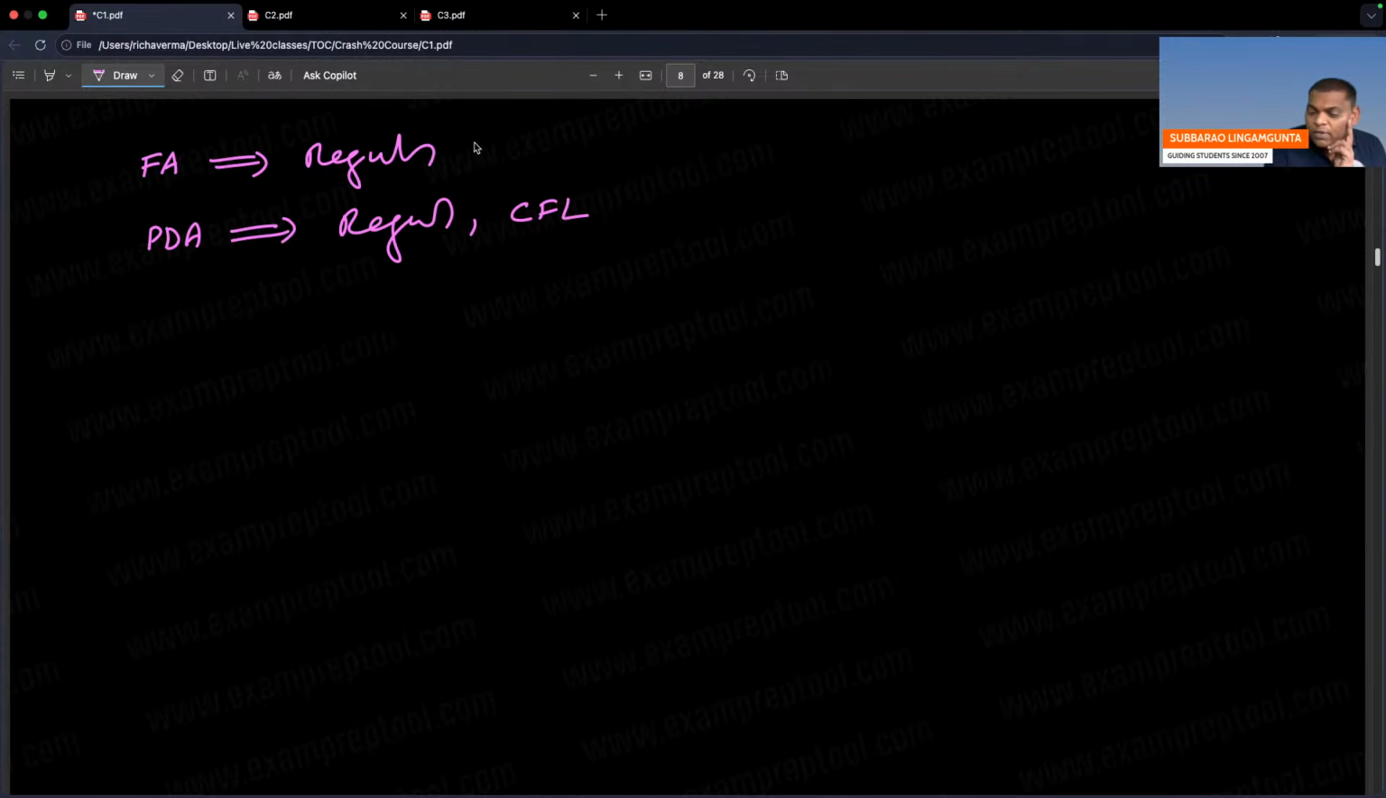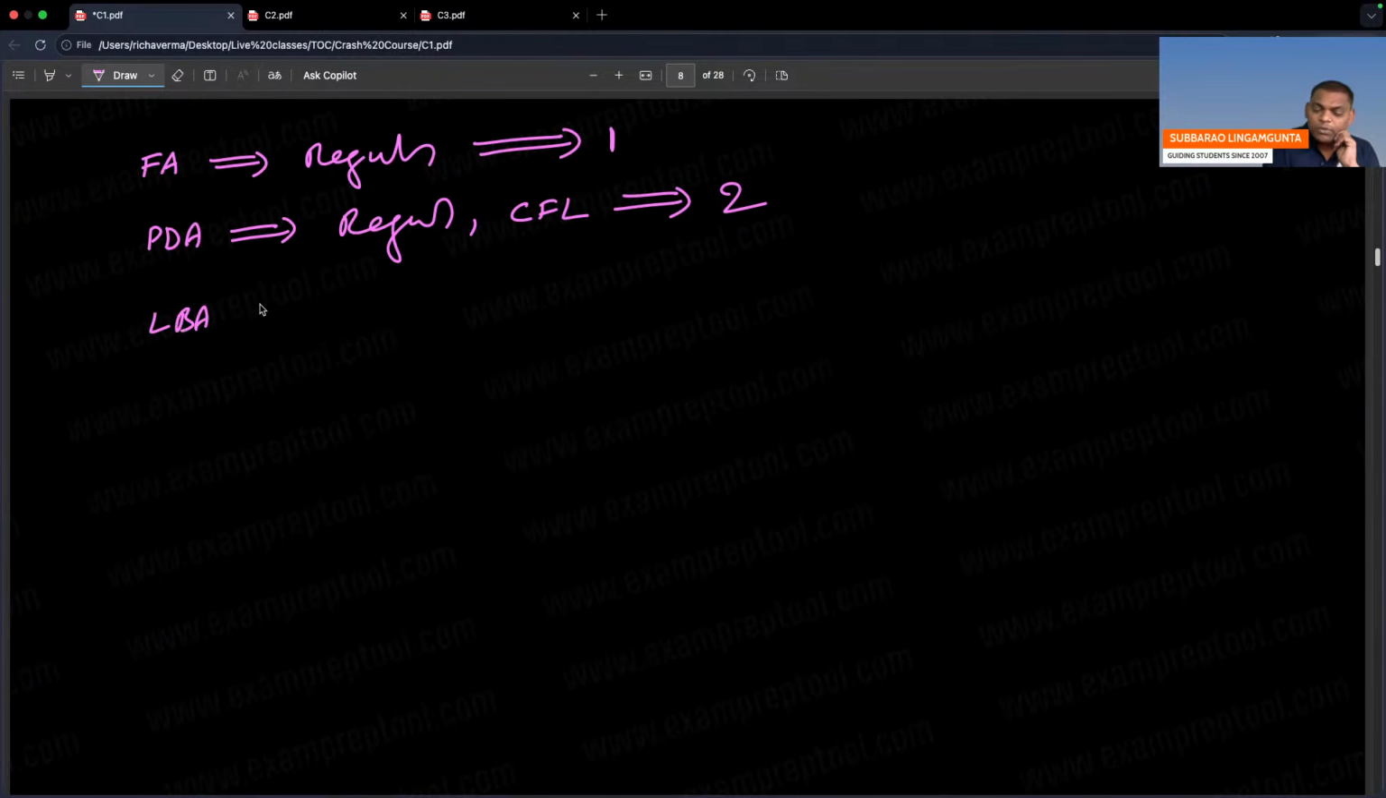So how many languages can finite automata accept? One. How many languages can PDA accept? Two. Number of languages, I'm talking. Finite automata can accept one language, that is regular language. PDA can accept regular also, CFL also. Two languages it can accept.